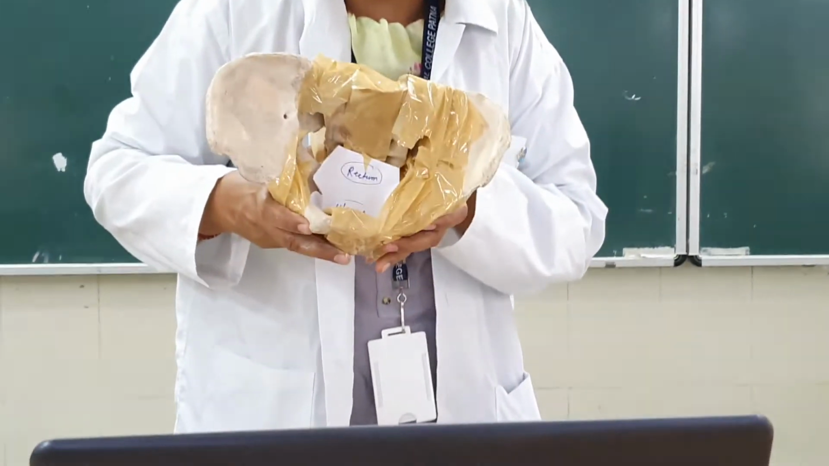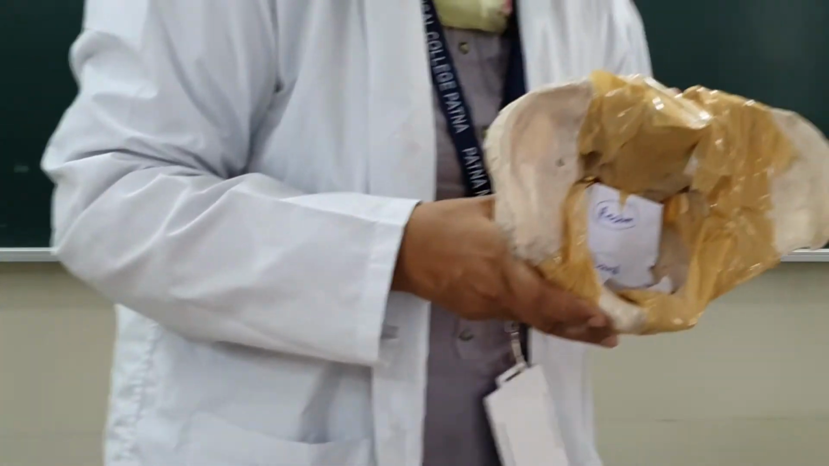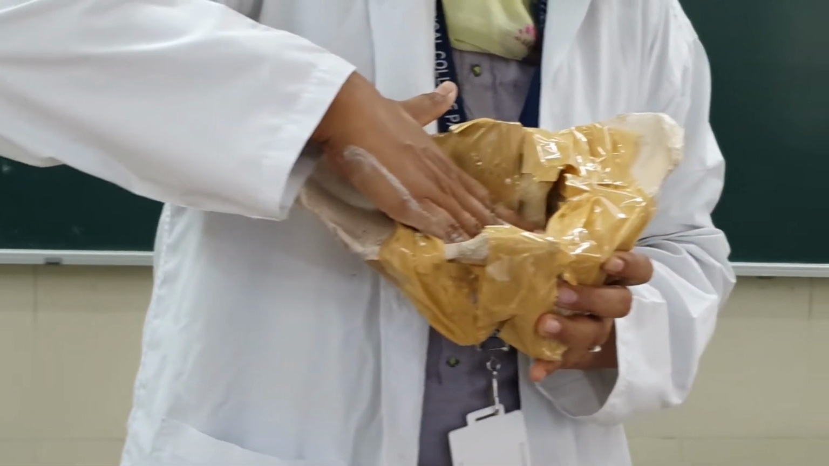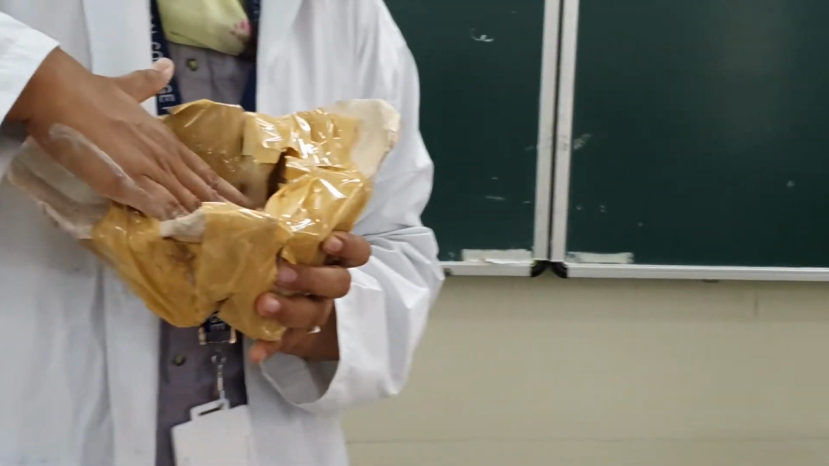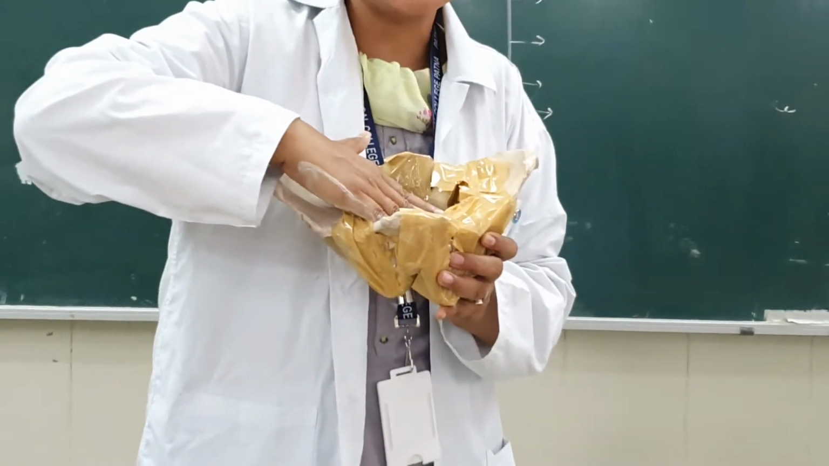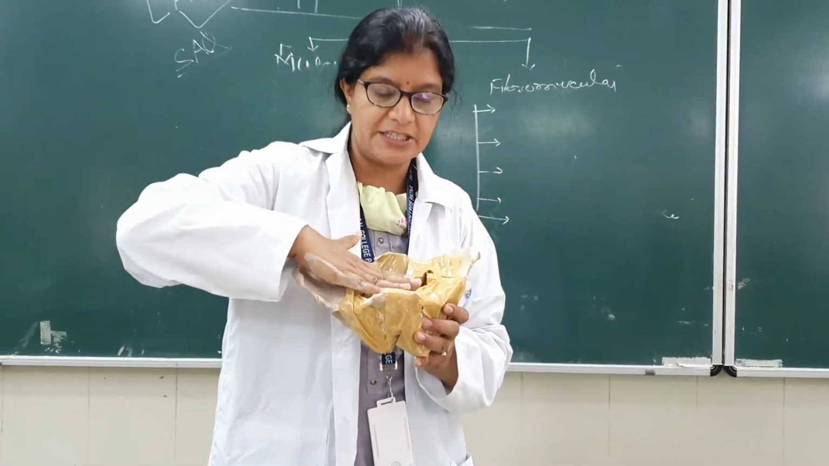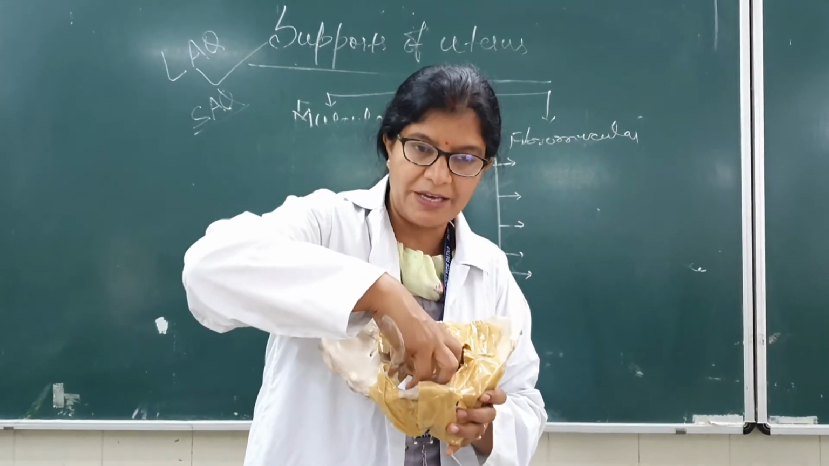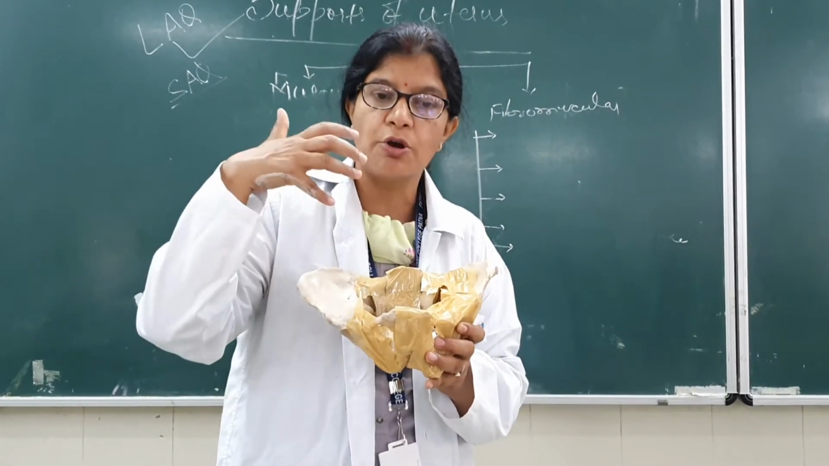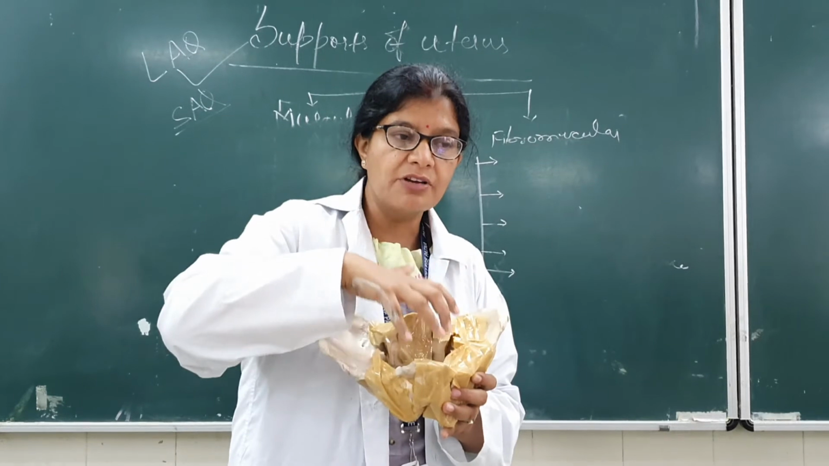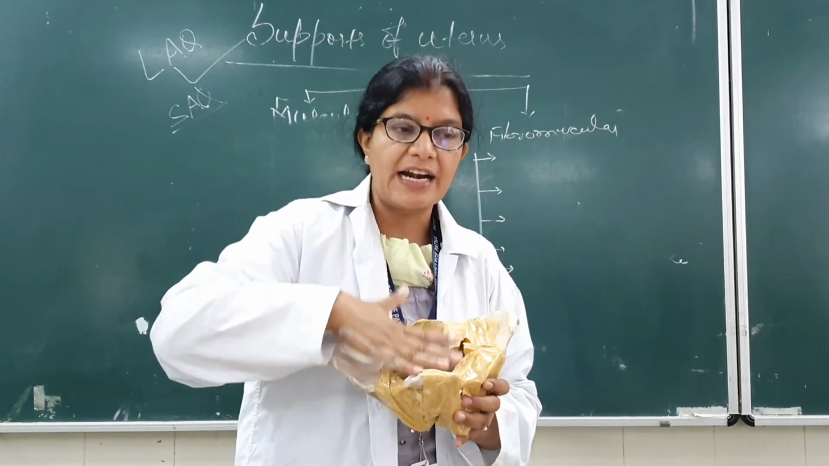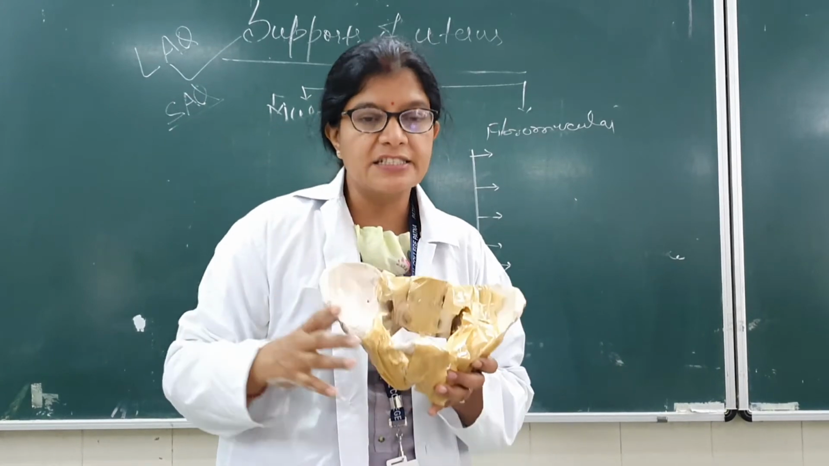Can you see this? This is the pelvic diaphragm. The pelvic diaphragm is a sheet of muscles, formed by various muscles. It is a sheet-like structure which separates the pelvic cavity from the perineal cavity, the part below the diaphragm sheet. So that is your pelvic diaphragm in simple language.